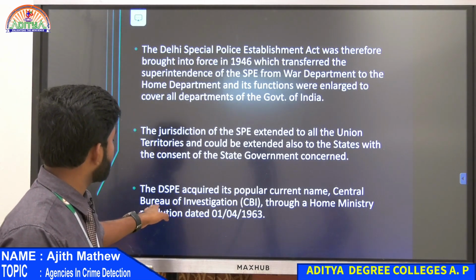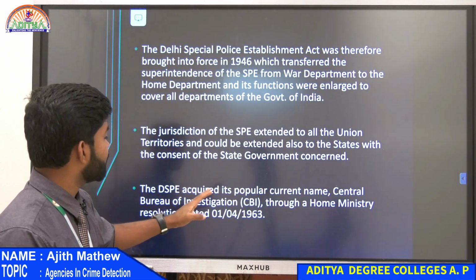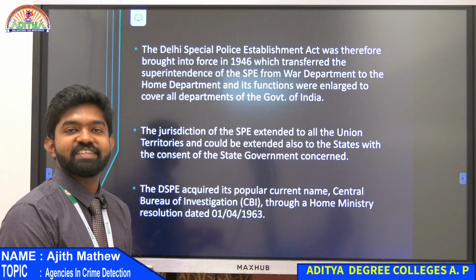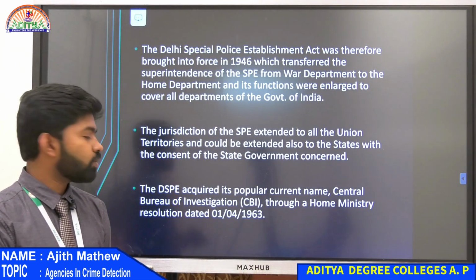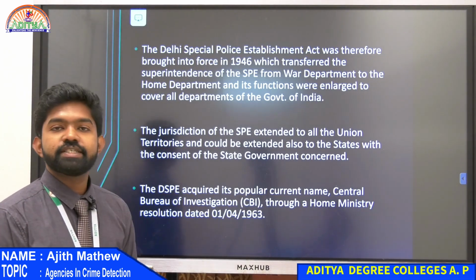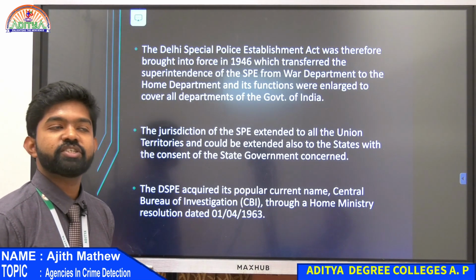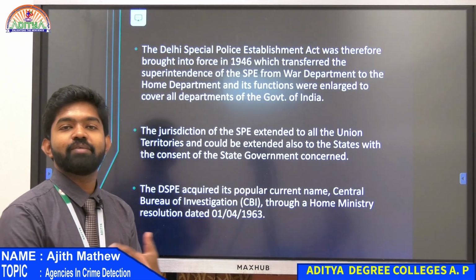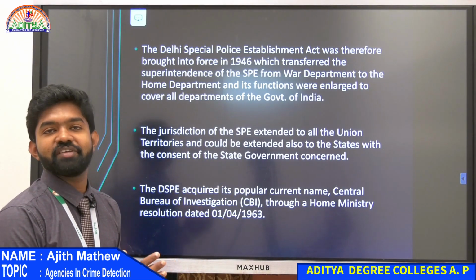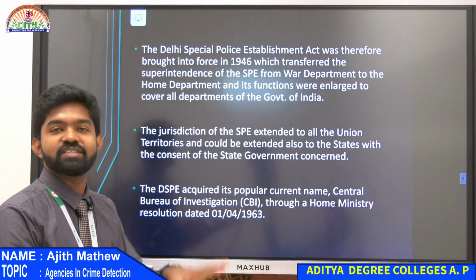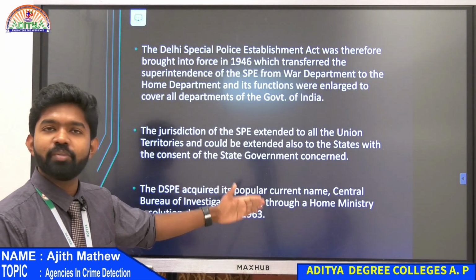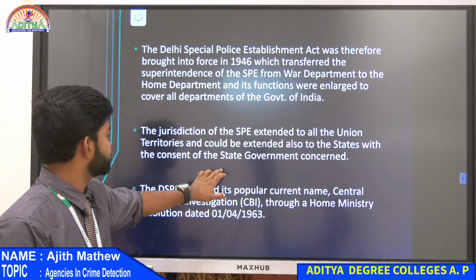So this special requirement acquired its popular current name. The Special Police Establishment name was changed to the current Central Bureau of Investigation by the Ministry of Home Affairs, or the Home Ministry. That was on 1/4/1963. In 1963, the Ministry of Home Affairs thought that Special Police Establishment was not that good a name, so they changed the name to Central Bureau of Investigation for India to investigate all these central agencies and state agency crimes. So that name was given by the Home Ministry in 1963.